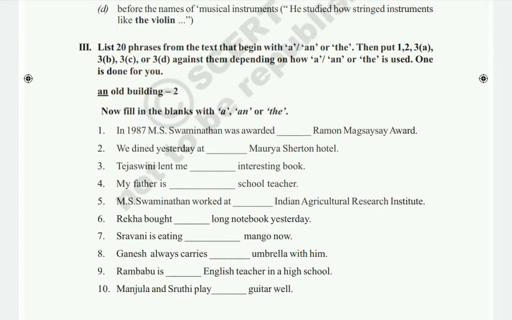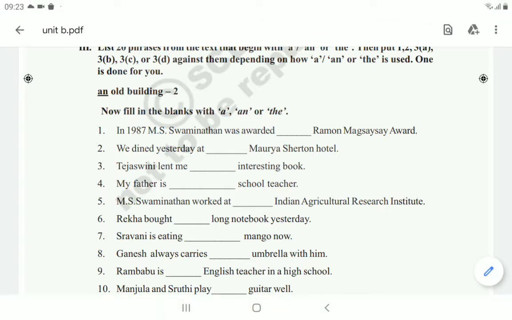Rekha bought a long notebook yesterday. Next one, Shravani is eating dash mango now. Shravani is eating a mango. Next, eighth one, Ganesh always carries dash umbrella with him.